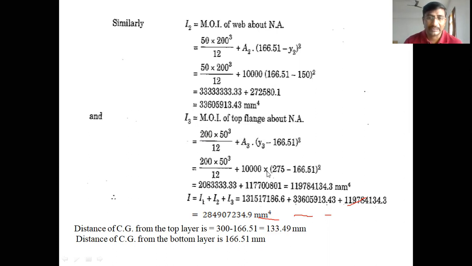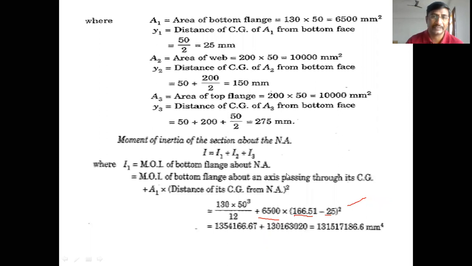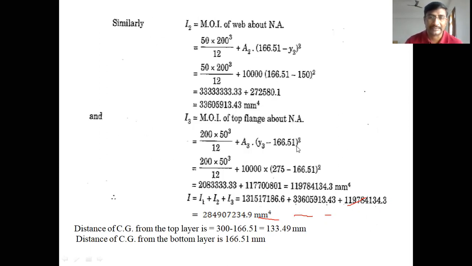A3 is 10,000 again, and Y3 value is 275, as already written here. So Y3 minus 166.51 whole square, because Y3 is greater than 166.51.